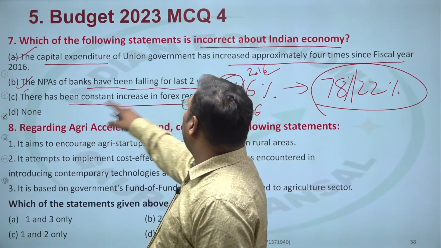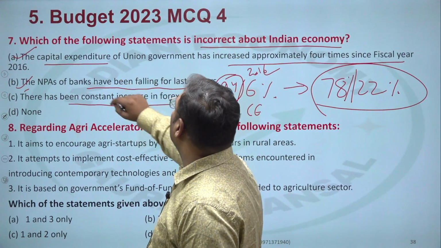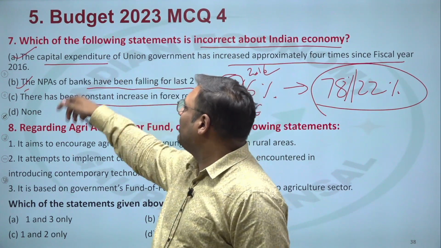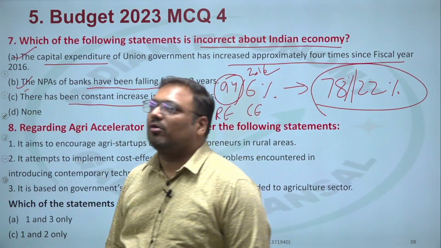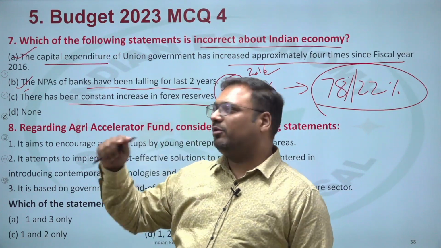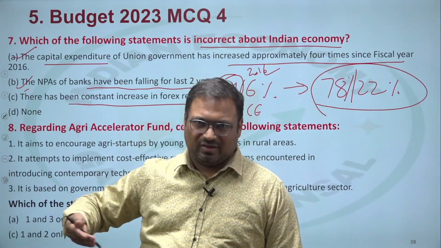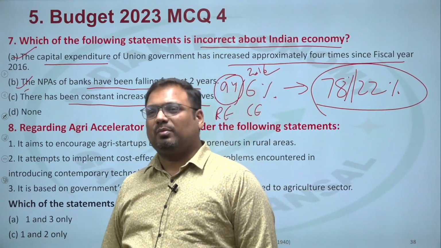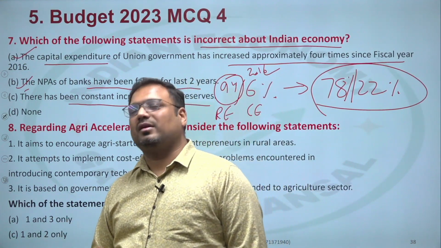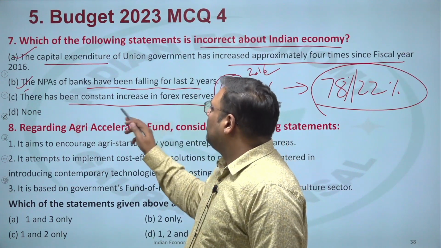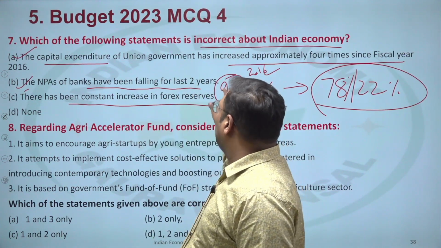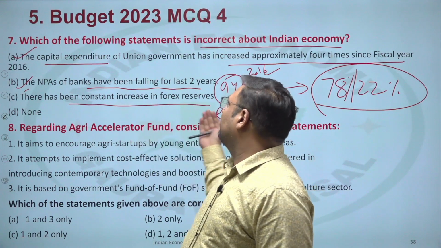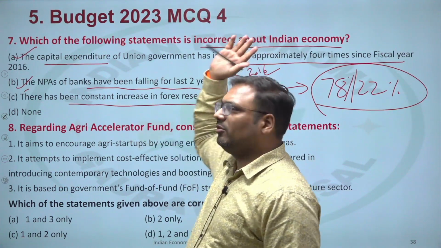Okay, if there is no time frame given, like here since 2016, since last 2 years, in the budgetary context, if there is no time reference given, you can consider it to be 5 years or a decade at most. You do not have to go too much past, but not less than 5 years or more than 10 years. Okay, it should not come like this actually. There should be a reference year in the last 5 years, because in the forex reserve means since when?